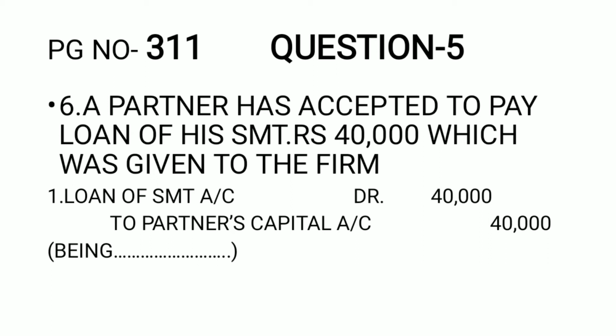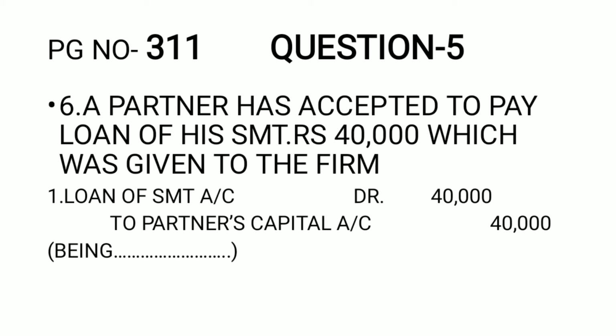Okay, so the question is given on page number 311 of your textbook, and of course this is question number 5. And we are going to start with the 6th transaction.